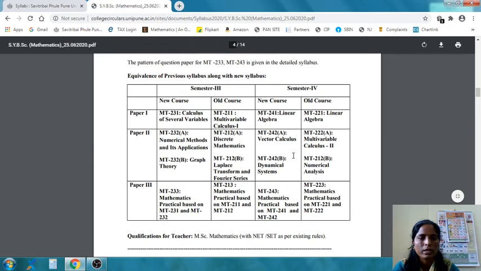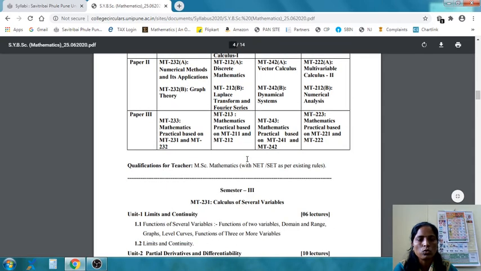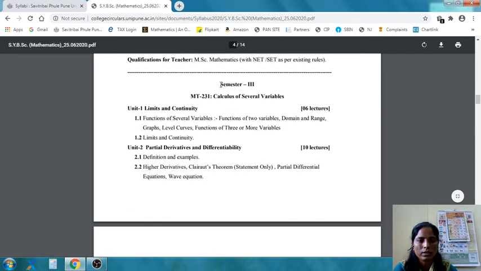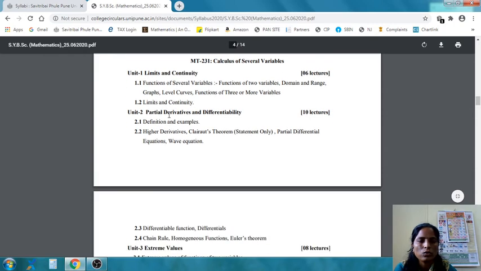So this is the relevance of the previous syllabus along with the new syllabus. These are the new courses and these are the old courses. Below that, the detailed syllabus is given. In semester 3, theory paper 1 will be calculus of several variables, and these units are there.